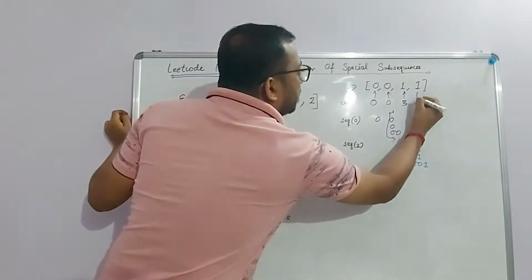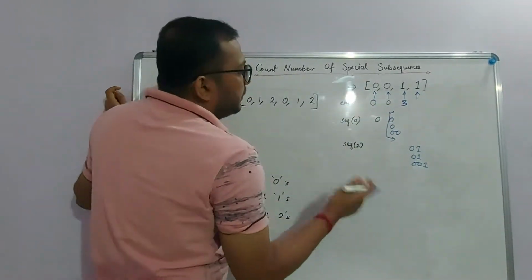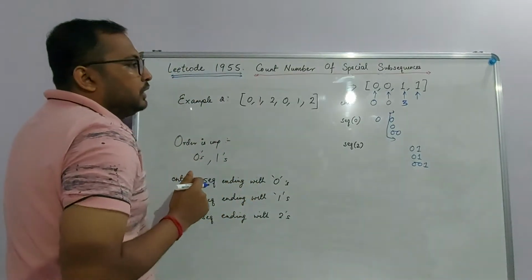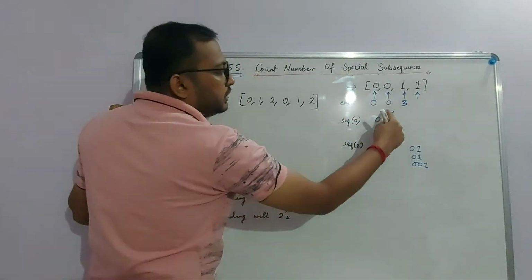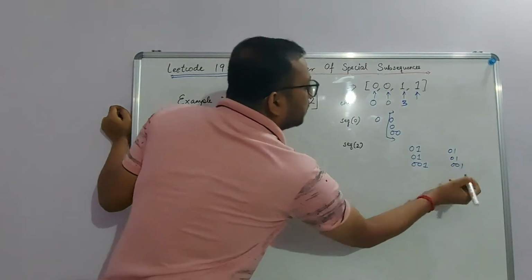Let's see, I again got a 1. What do I have now? So when I again get a 1, how many sequences are possible? First of all, this one again can be used with all these zeros. So I can again have 0, 1, 0, 1, 0, 0, 1.